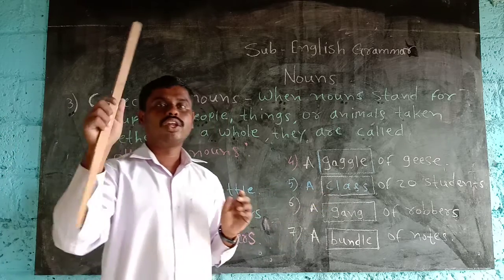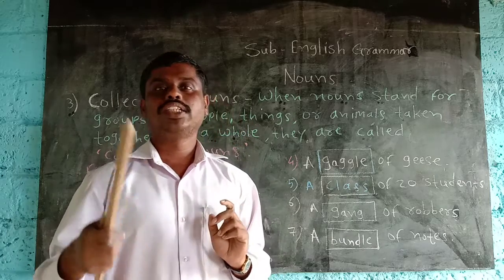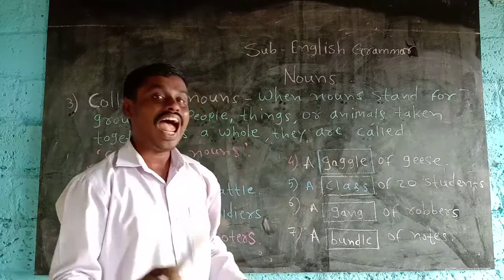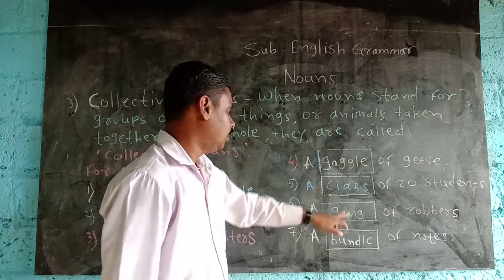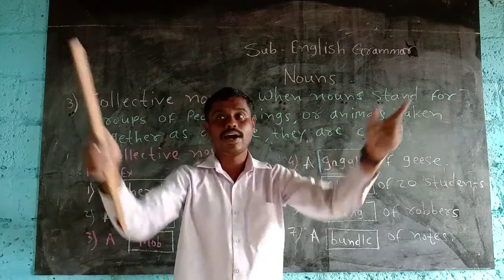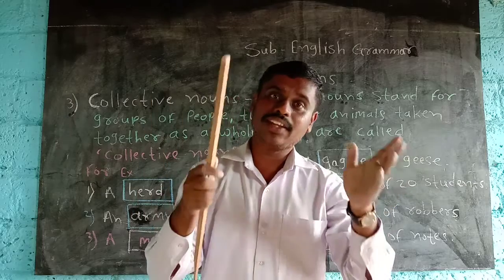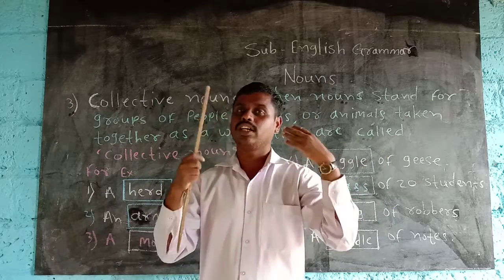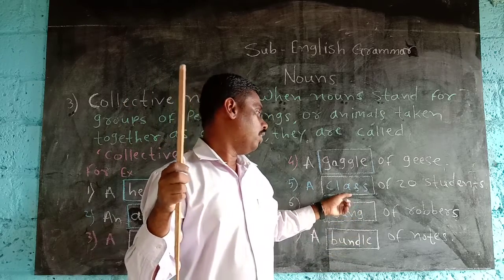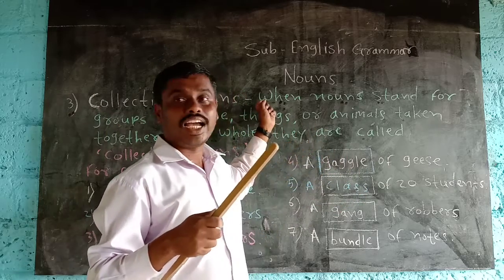In your class, you study with 15 or 20 students, and that becomes your class. Class means first standard class, second standard class, third standard class. Here class is a collective noun.